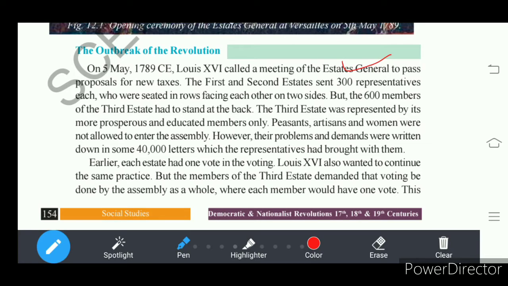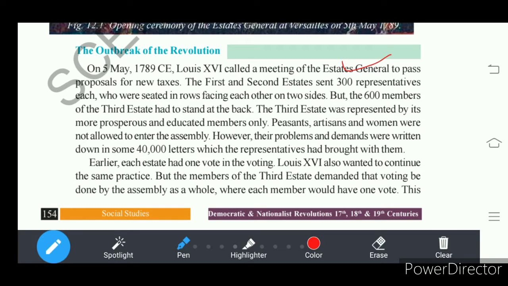So we know that the King's treasury had turned empty. There was no single penny with the king. So he wanted to impose new taxes, right, to fill the treasury and to meet his needs.